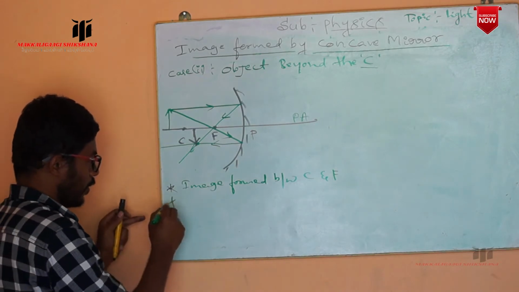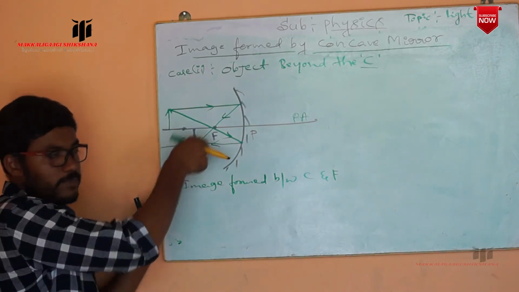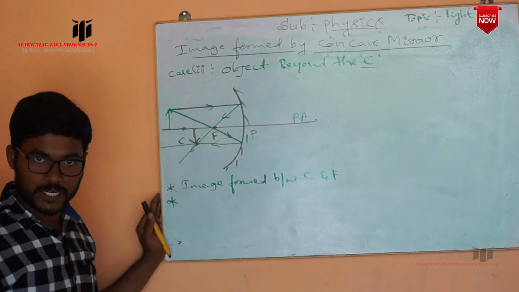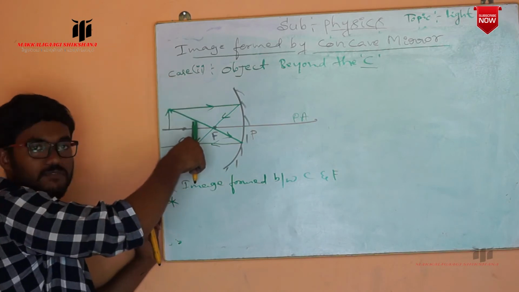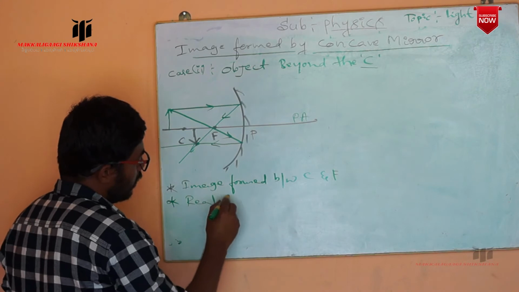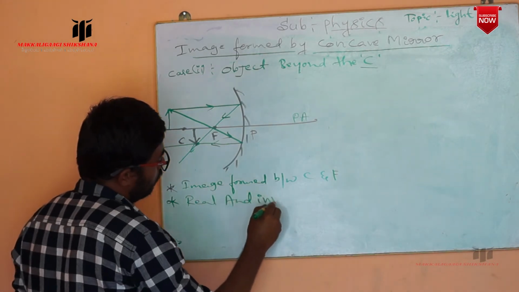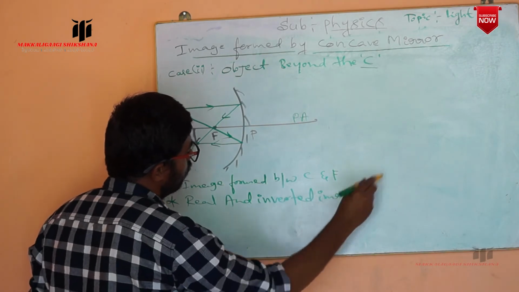Second point, what about the image here? It is a real image because the reflected rays actually meet, real and inverted. See, you have placed an object like this, and the image is formed like this. Therefore, it is a real and inverted image.